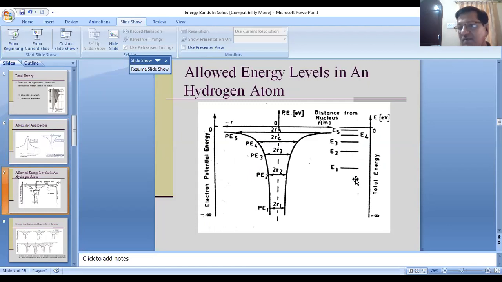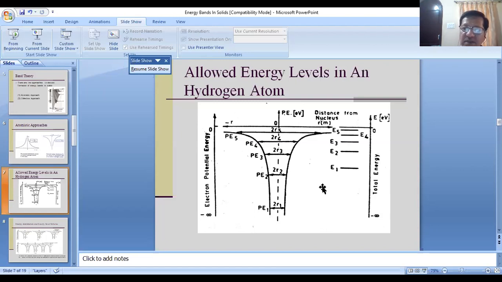The possible values of total energy of an electron in a hydrogen atom can be calculated using Bohr's atom model, and you have studied that. If you want to write down the expression for energy of the electron in the nth quantum state, it is En equal to minus 13.6 divided by n square in terms of electron volt, where n is a quantum number.